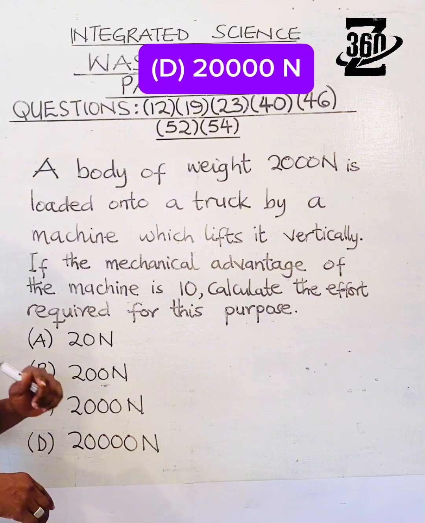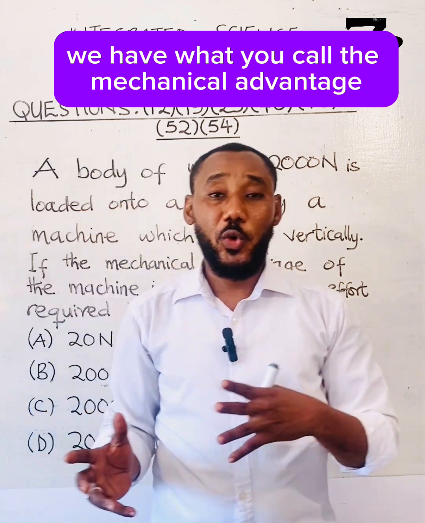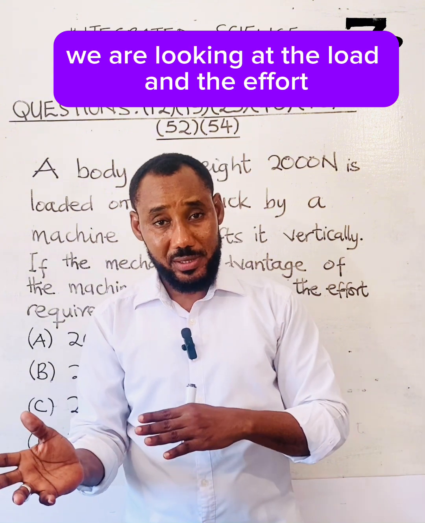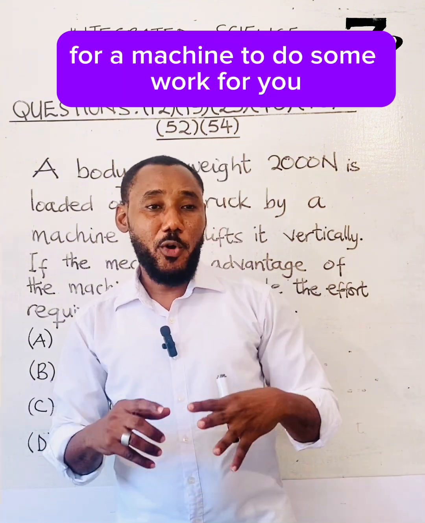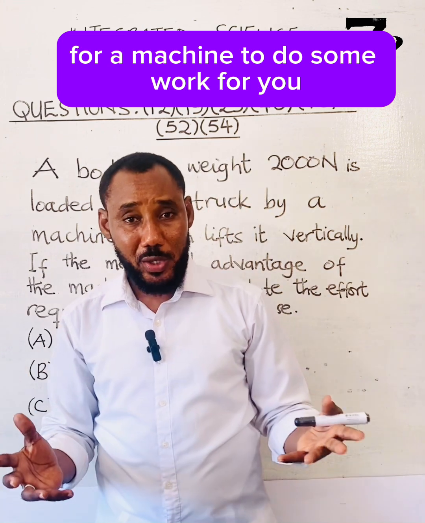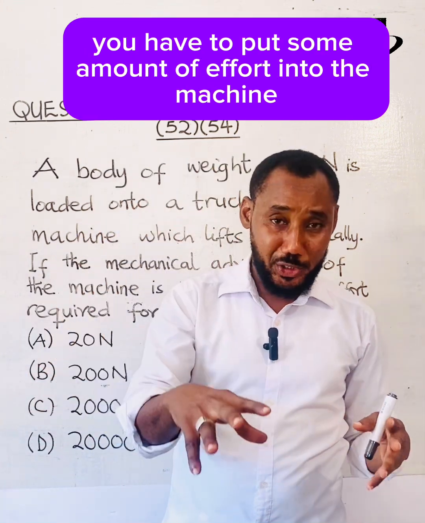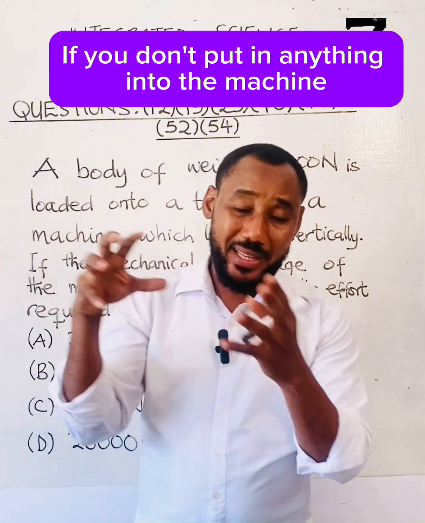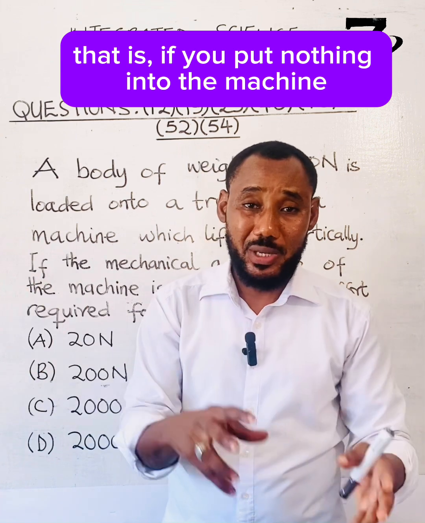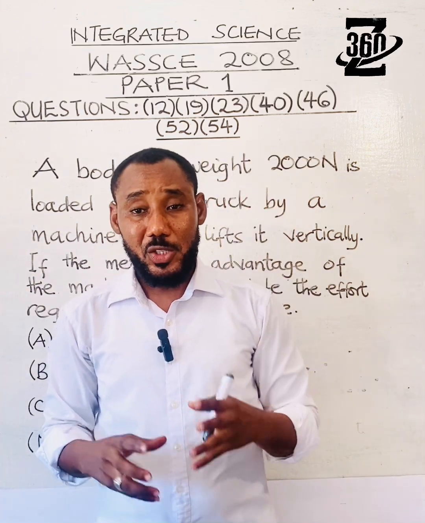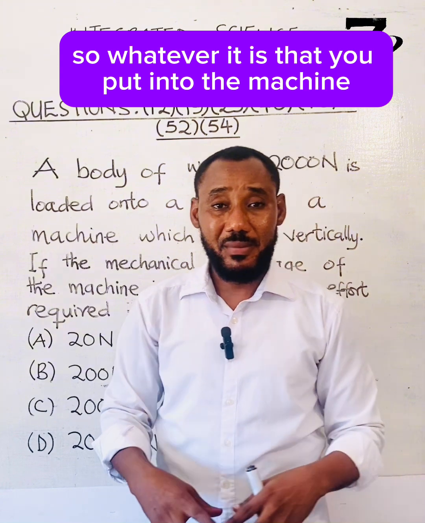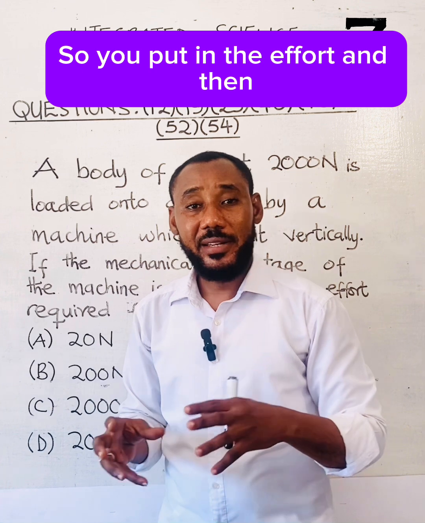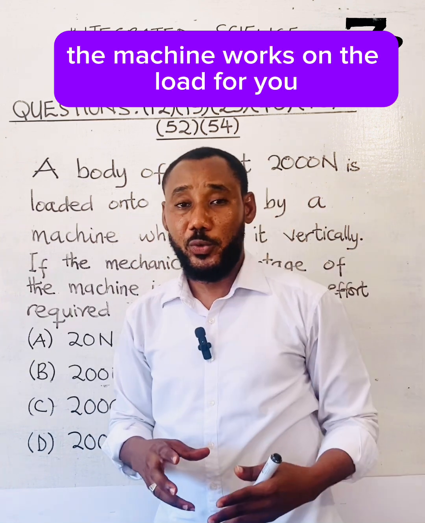D, 20,000 Newton. So when it comes to machines, we have what we call the mechanical advantage. For the mechanical advantage, we are looking at the load and then the effort. For a machine to do some work for you, you have to put some amount of effort into the machine. And then the machine also works on the load for you. If you put nothing into the machine, it cannot perform. So whatever it is that you put into the machine, that is the effort applied. You put in the effort, and then the machine will work on the load for you.